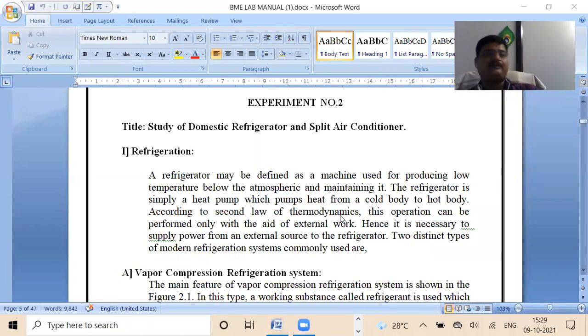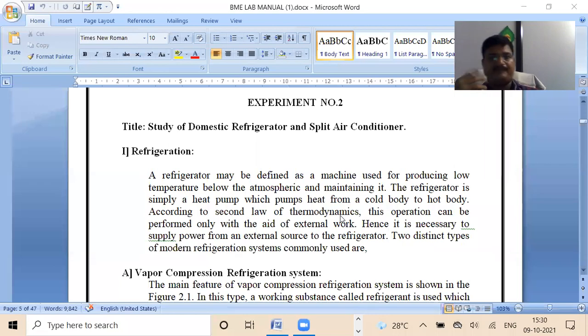Human beings have developed many equipments based on these laws, and those equipments are very much useful in our day-to-day life. Today, we are going to deal with the study of the domestic refrigerator and split air conditioner. Almost in everybody's house, the refrigerator is there.